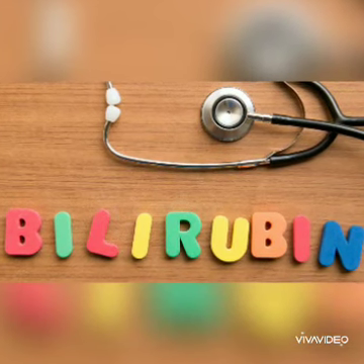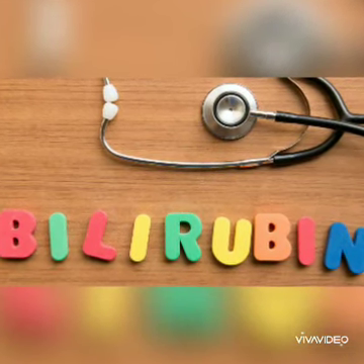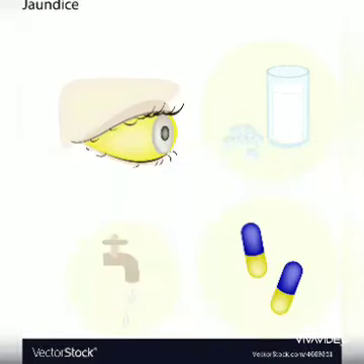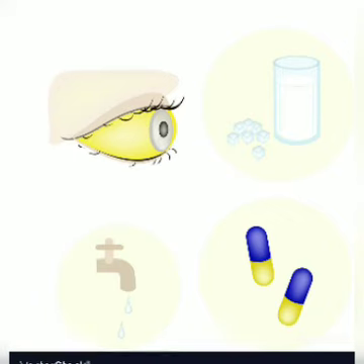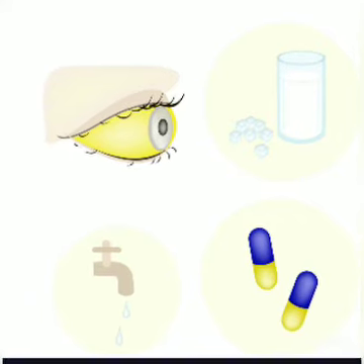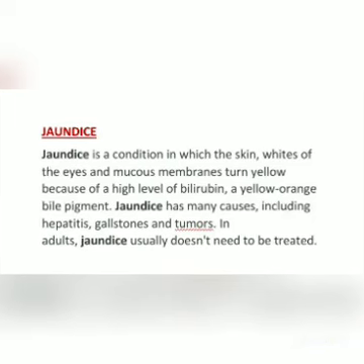Too much bilirubin causes jaundice. Bilirubin is a yellow chemical in hemoglobin, the substance that carries oxygen in your red blood cells. A number of different conditions can cause jaundice.